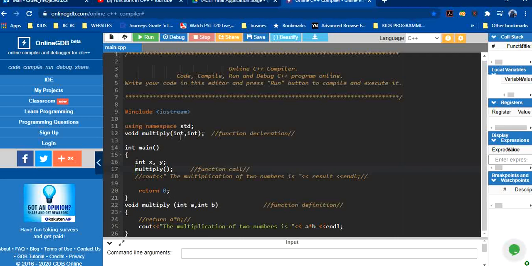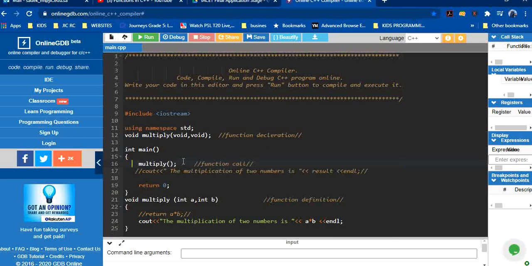Here I write void. Please try to understand: no input, no output. You no longer need to define x and y here, you just call this function, and it will simply go to that function.